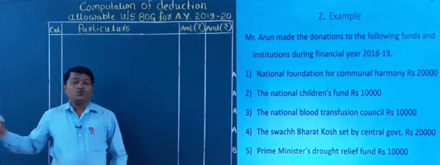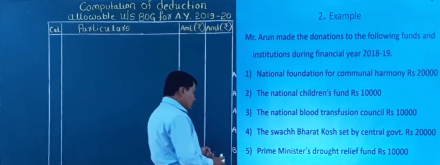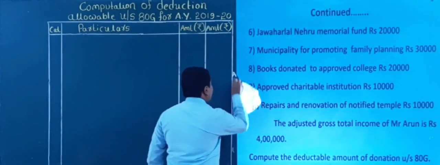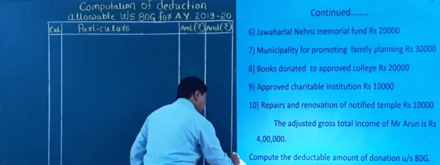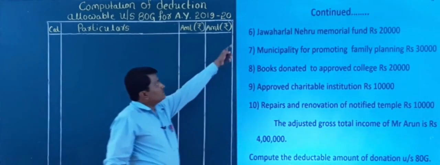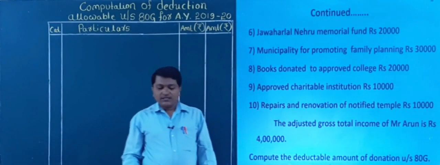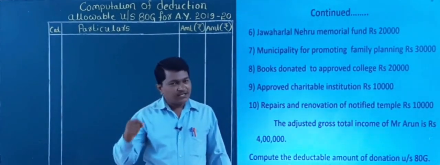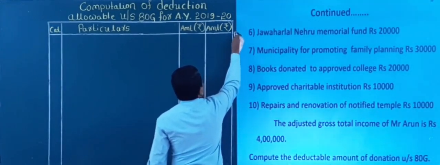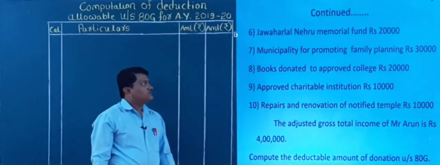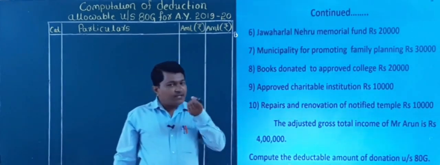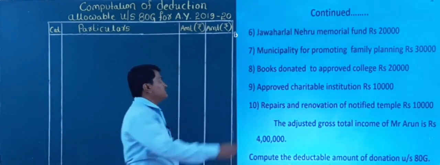As I told you, please write down the problem. Now we go for classification of the next, the sixth one. Now you tell me, the sixth one, Jawaharlal Nehru. Yes, if the Nehru family or Gandhi family comes, it falls under category B. Yes, please write here B. Next, municipality for promoting family planning. If the words family planning come, it falls under category C. Yes, very good.